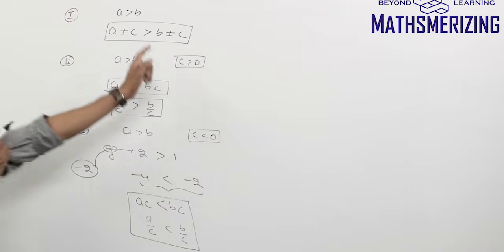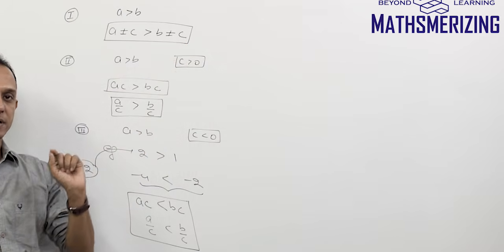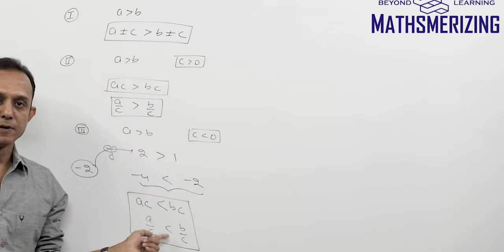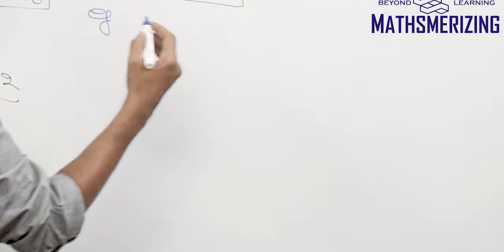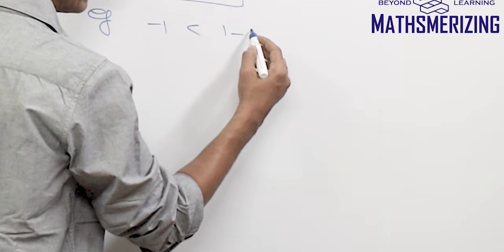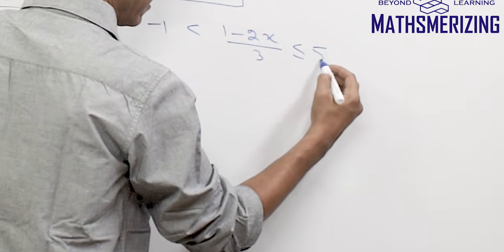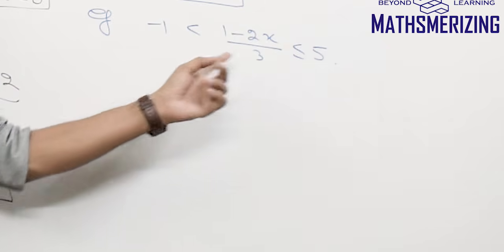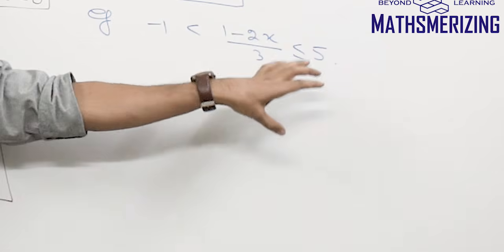So if I'm going to add or subtract something, it doesn't change the sign. If I'm going to multiply and divide with a positive number, it doesn't change the sign. But if I multiply or divide with a negative number, then the sign of inequality changes. So I'll take a two-way inequality. Maybe I'll write it as minus 1 is less than 1 minus 2x by 3 is less than or equal to 5. Now I'll need to again find the range of x. So first I'll need to remove this 3. I'll multiply 3 on the 3 expressions.